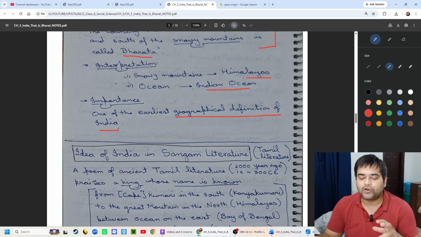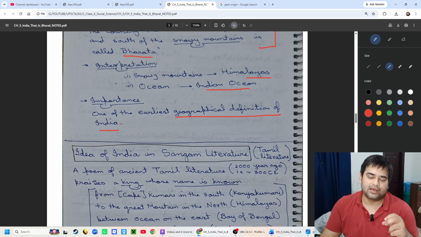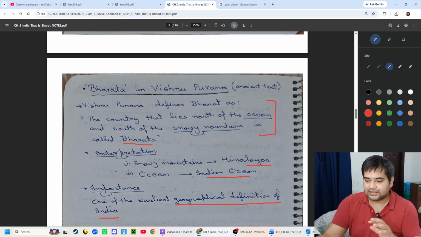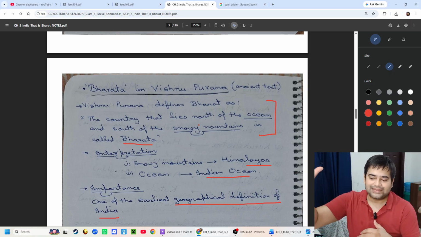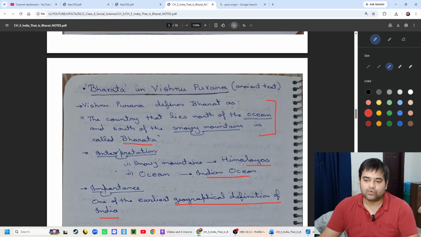In the Vishnu Purana, for the first time, the exact geographical definition of Bharat appears.